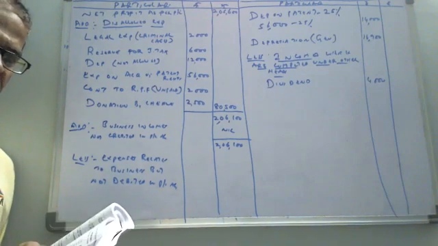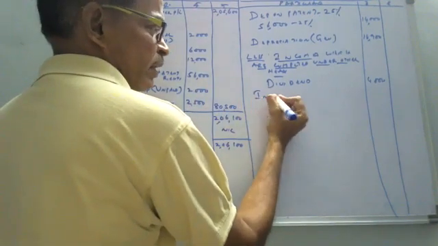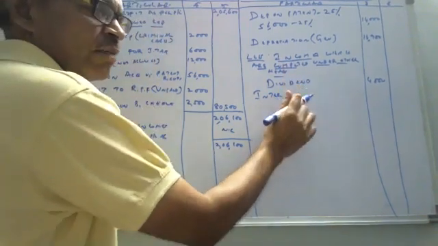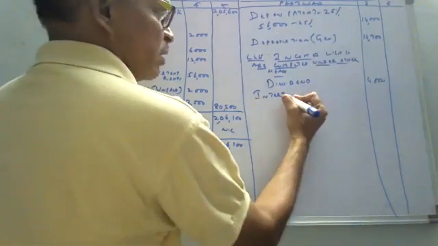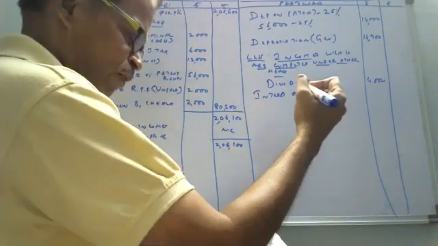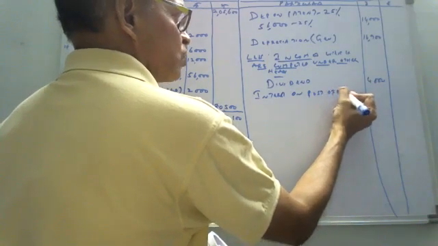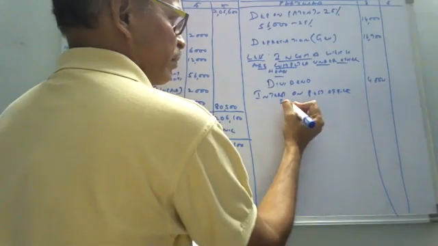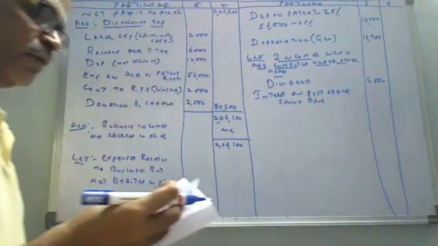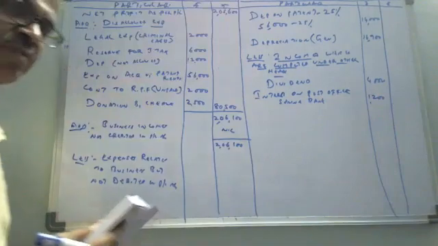Last, interest on post office savings bank. It comes under income from other sources. You should write here: interest on post office savings bank. This is not business income, it is other than business income. So what is the interest given? 1,200. So these incomes are not business income.